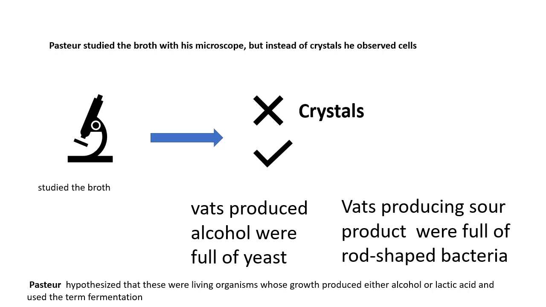He saw the difference, and later on he performed some experiments and concluded that yeast was the thing producing alcohol, and these rod shaped bacteria were producing some acid, lactic acid. Later on he also gave the term fermentation for this procedure, the production of alcohol. That is a separate story. So by using his microscopic study, he solved the problem of that businessman. When you have yeast, then you will be able to produce alcohol, otherwise not.